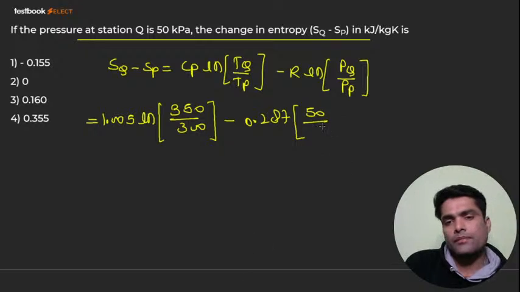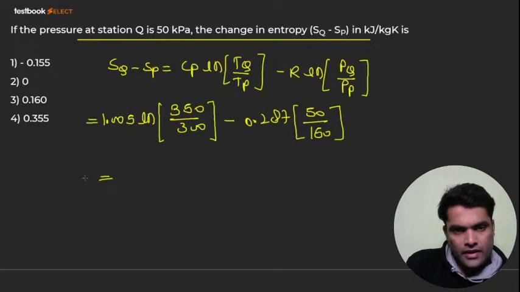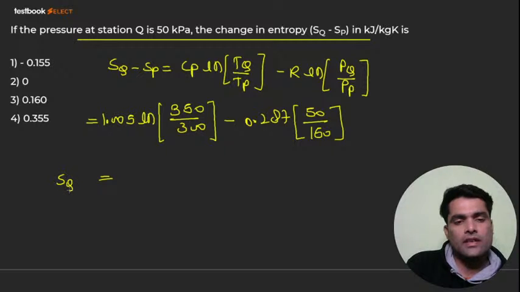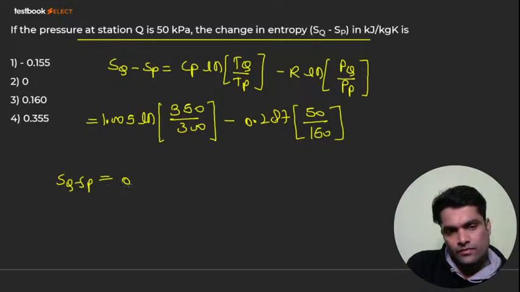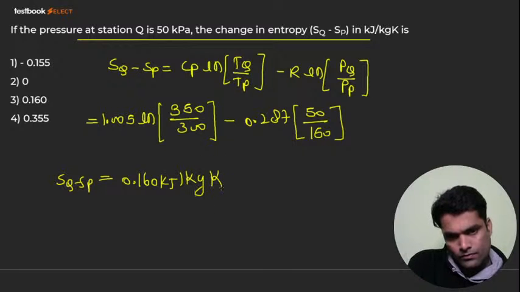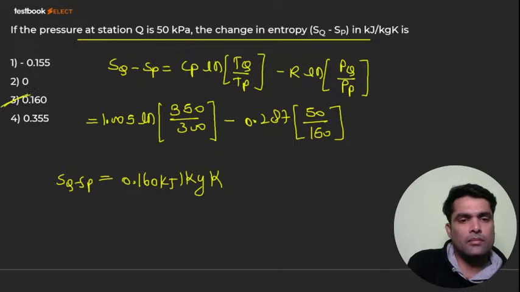Now if you calculate it, you will get SQ minus SP, and that will come around 0.160 kilojoule per kg Kelvin. Option number 3. I hope it's clear to you.